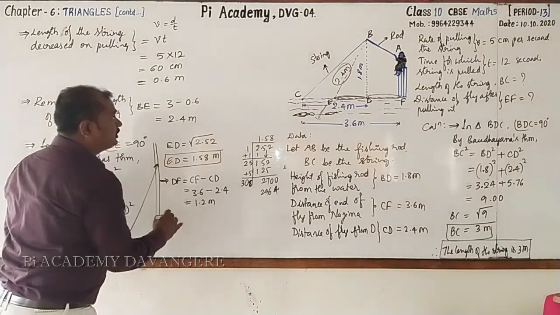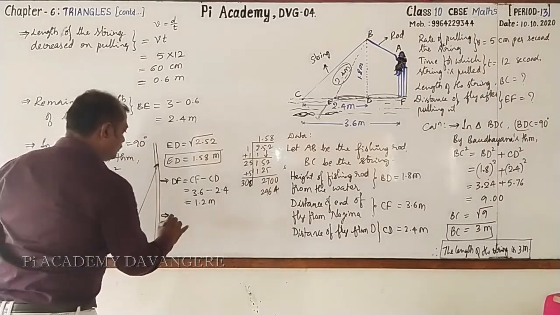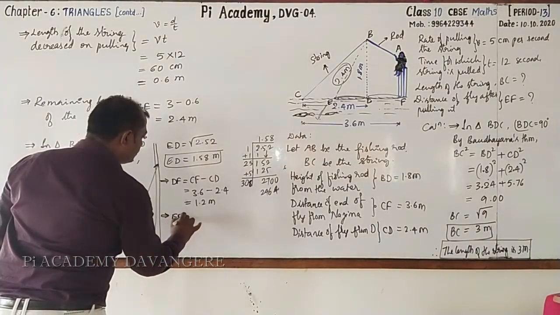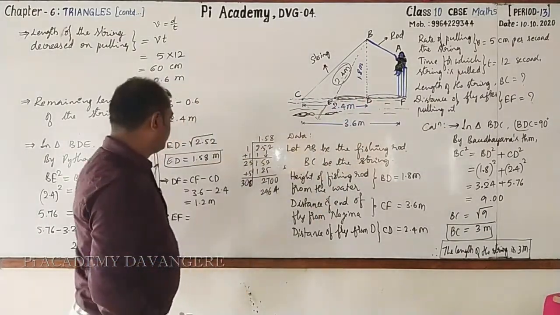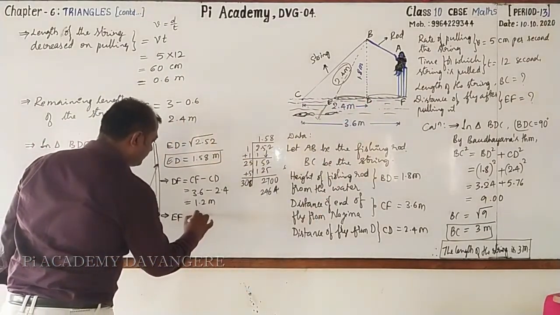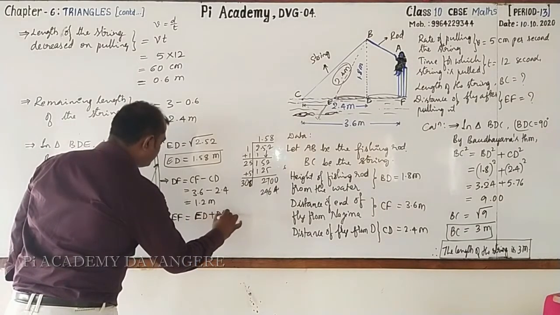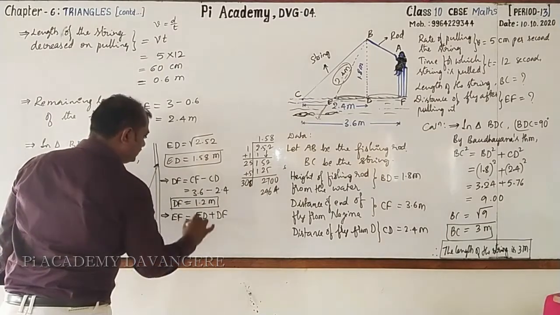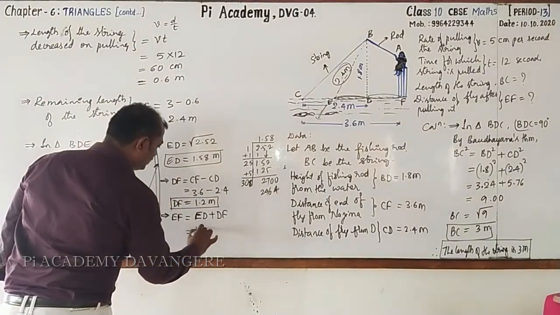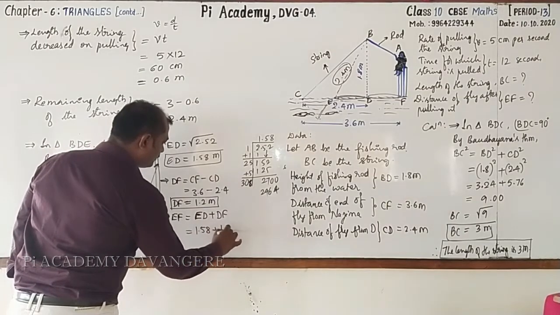But we want EF, where EF includes ED plus DF. What is ED? It is 1.58 plus DF 1.2.